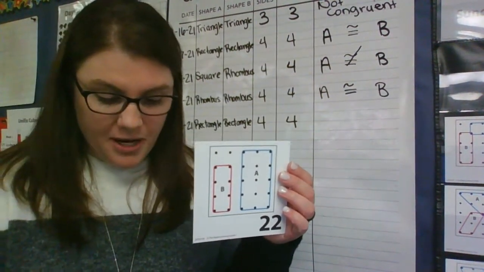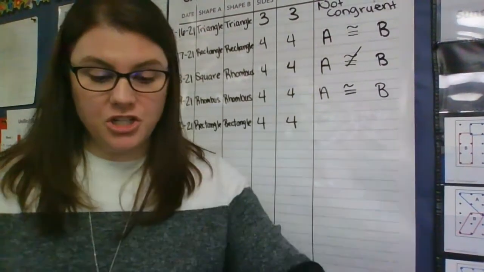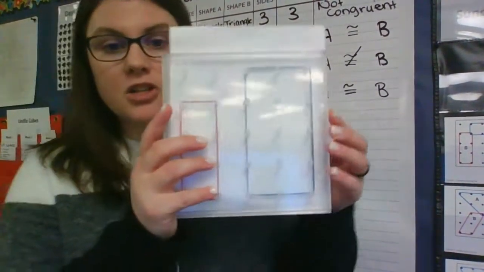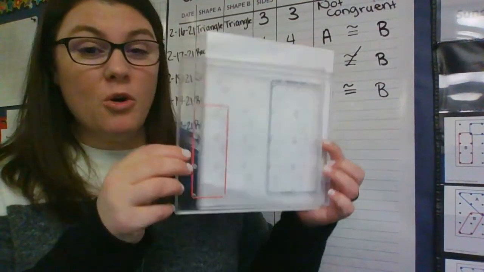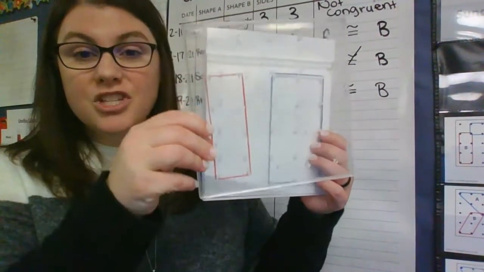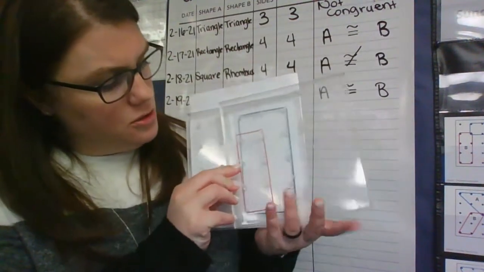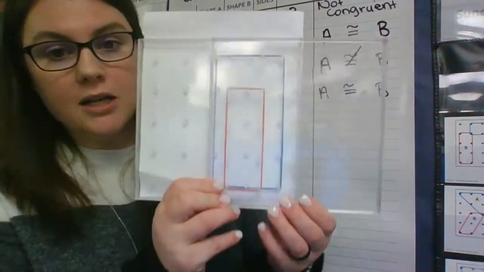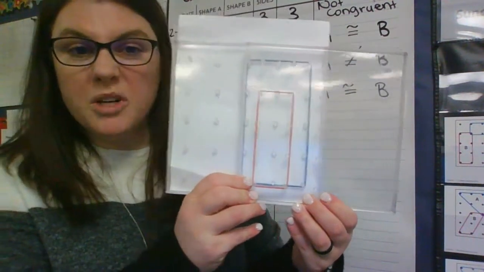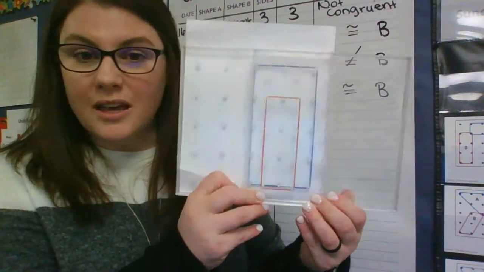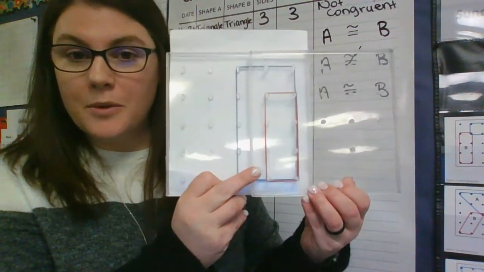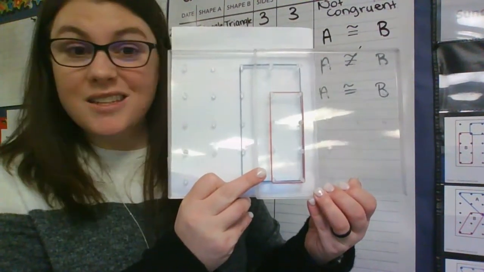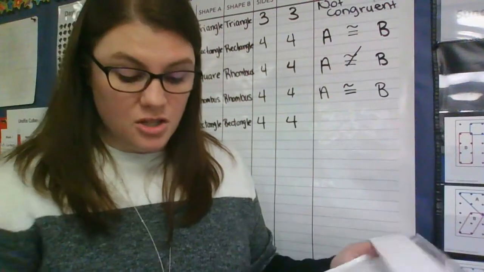Just because I like to practice with all the things, I have our geo boards. So here's our shape A, and here's our shape B. If they were really similar, or maybe if one was turned, the geo boards help us. But if we take our 2 shapes and we set them right on top of each other, are those congruent? Are they exactly the same? I don't know why this is so hard for Miss Sae-Wong. They are not the same. So they are not congruent.